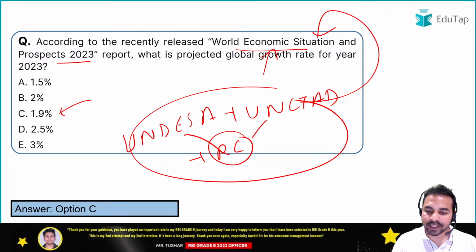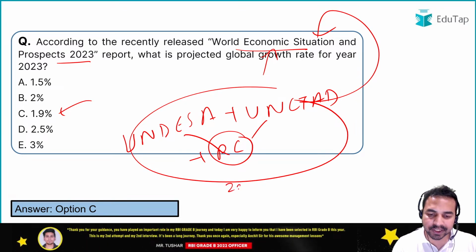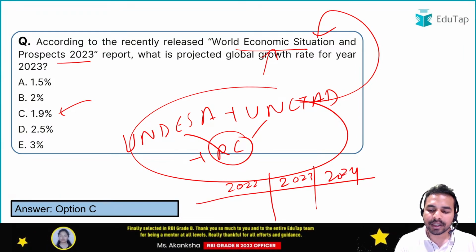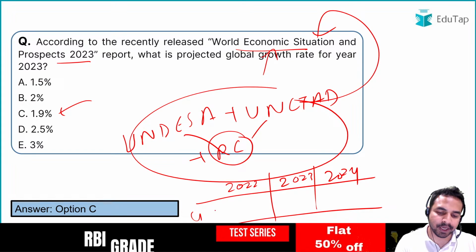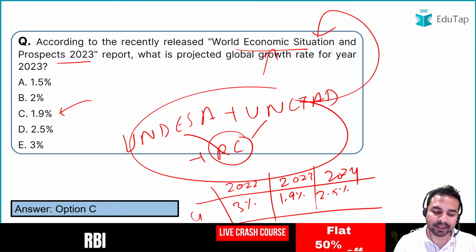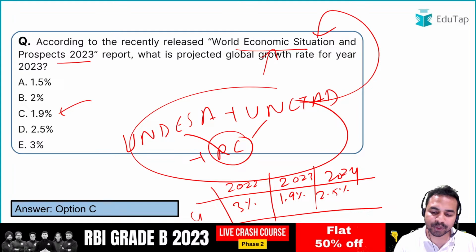Okay, so guys, जब हम बात करते हैं इस report की, it basically gives us the forecast for 2022, 2023 and 2024. जब हम बात करते हैं global growth rate की, it is going to be 3% for 2022, 1.9% for 2023 and 2.5% for 2024. जब हम बात करते हैं इंडिया की, it is going to be 6.4% in 2022, 5.8% in 2023, 6.7% in 2024.